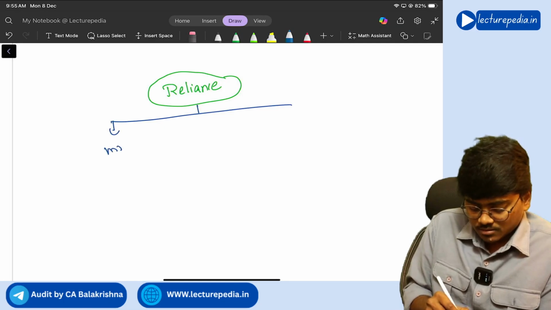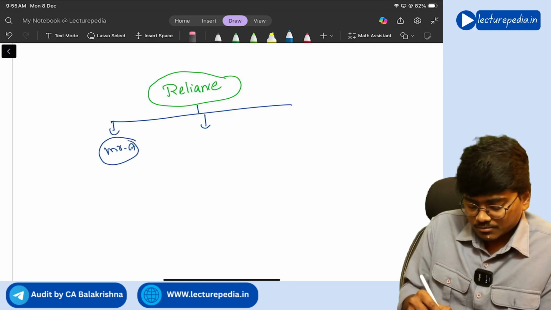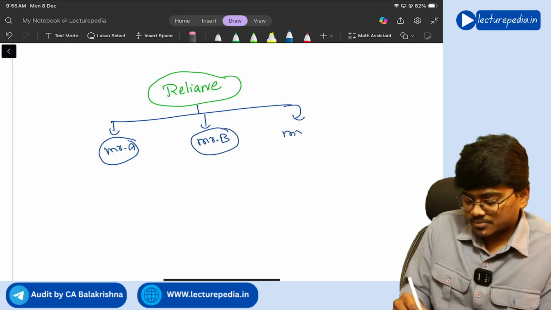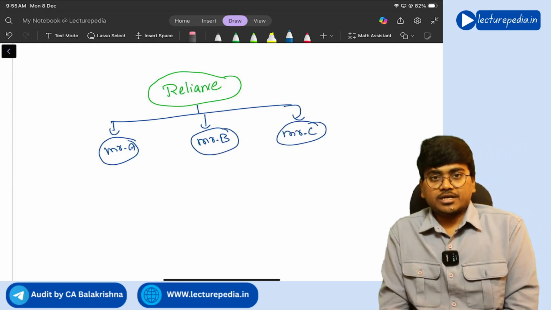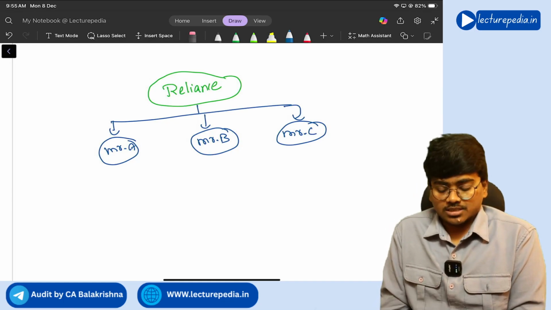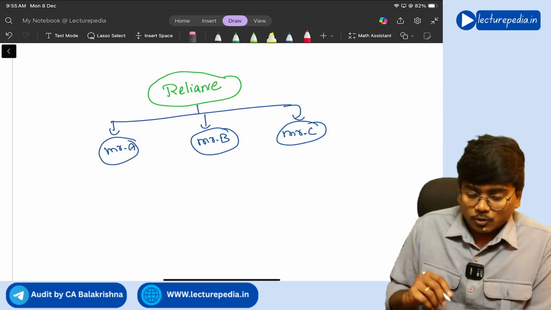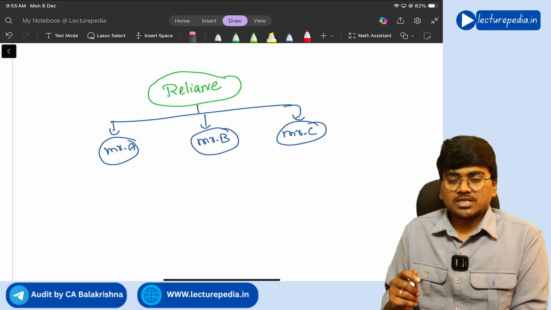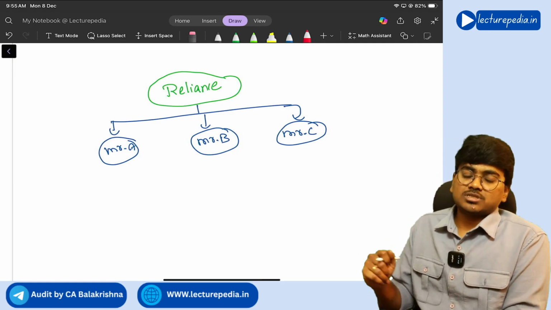So Mr. A, Mr. B, Mr. C. All the three auditors together, they have been appointed as joint auditors. Now, should they give single audit report or should they give individual audit report separately?